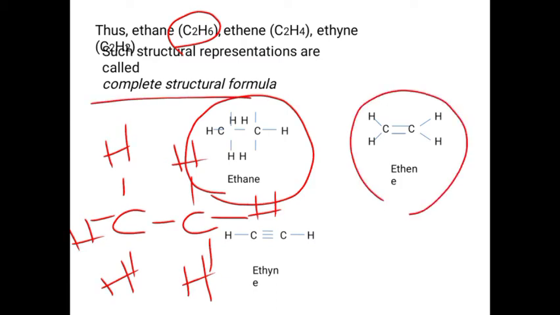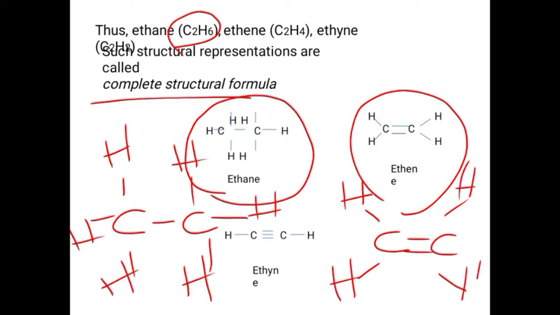Another example is ethene. We draw ethene like C double bond C. Its formula is C2H4, so it has 4 hydrogens, and we distribute 2 hydrogens to each of the 2 carbons. All bonds are represented completely instead of dots. So this type of structure is known as the complete structural formula.